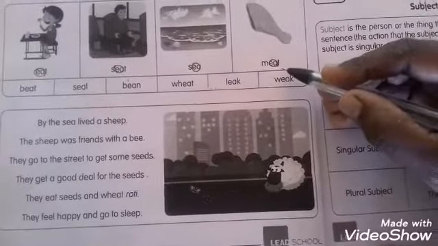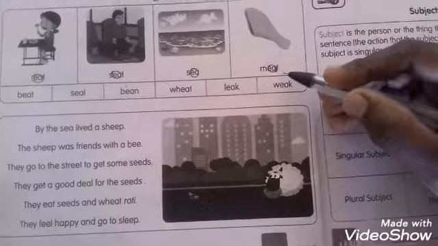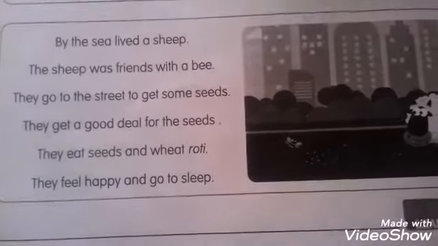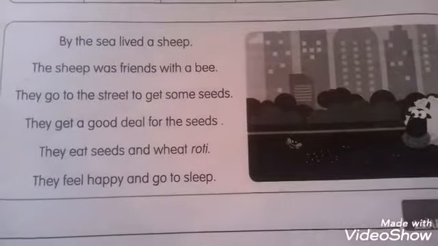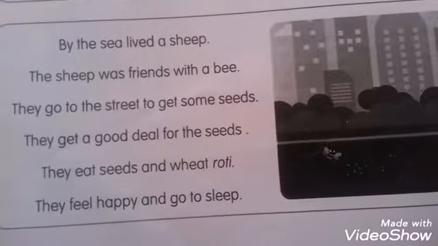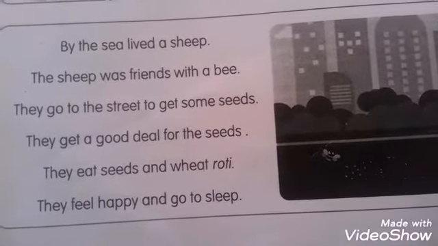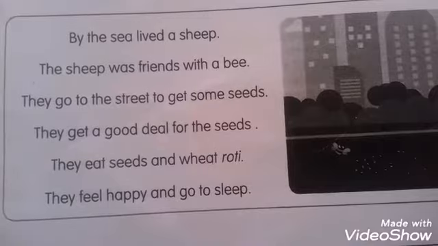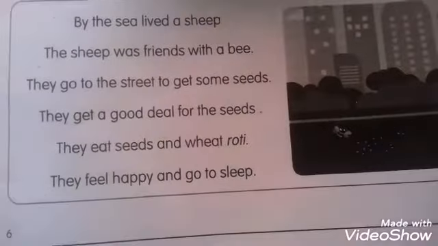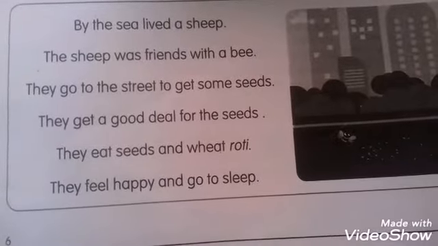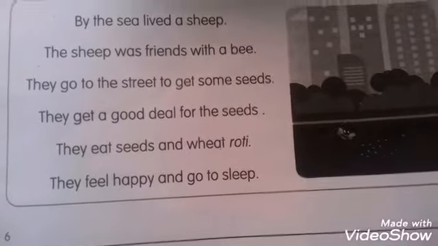Again, what sound is coming? E. Okay, now all of you take a pencil and circle the digraph in this paragraph. Okay, now I am going to circle the digraph. You have to check your notes, okay?